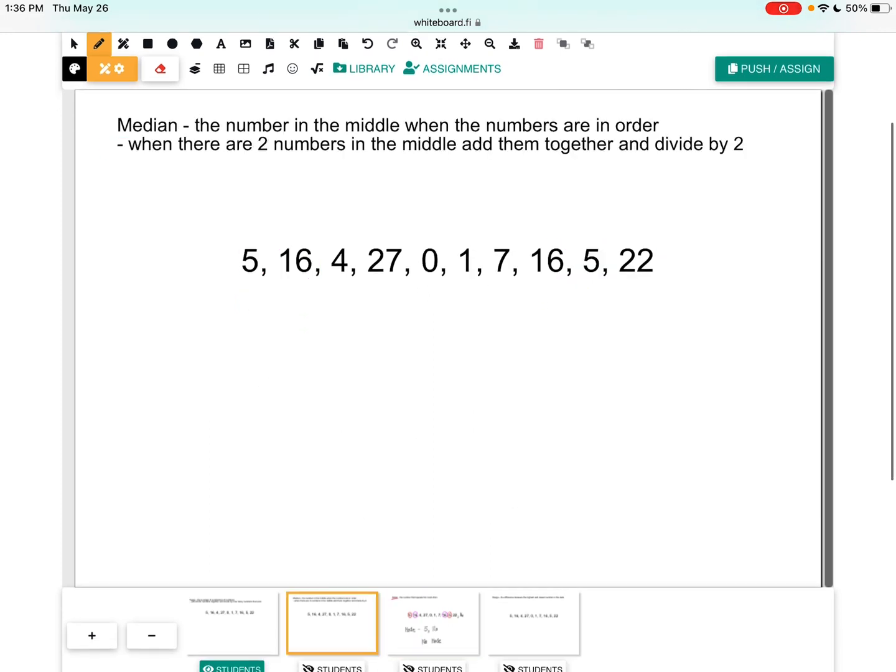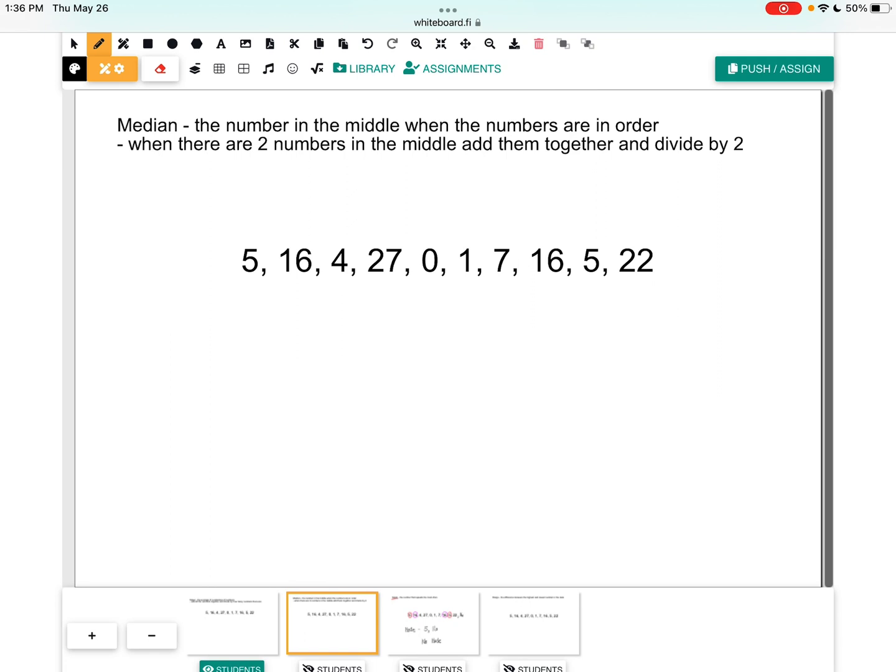The next one that I find is kind of simple for students is the median. And the median, if you ever think about it, the term shows up again when you're driving. If you have concrete in between the roads, one for the traffic that's going one direction and the traffic that goes in the other direction, it's called a median.